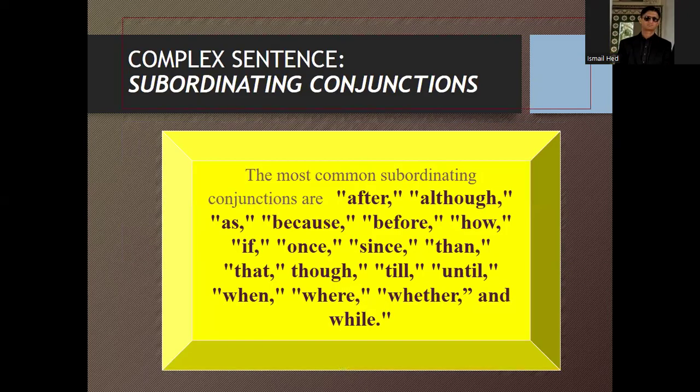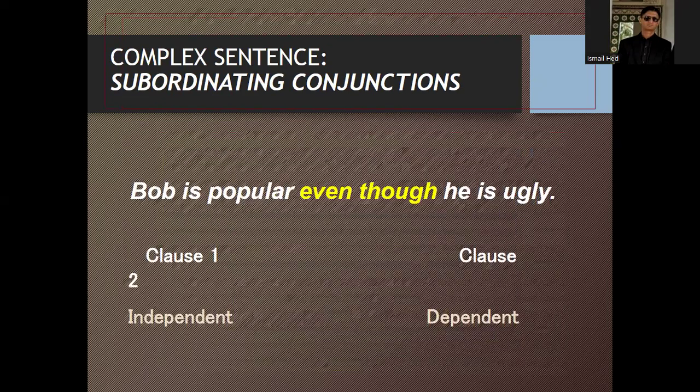The most common subordinating conjunctions are after, although, as, because, before, how, if, once, since, then, that, though, till, until, when, where, whether, and while.